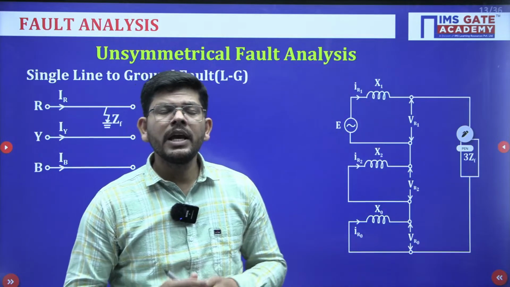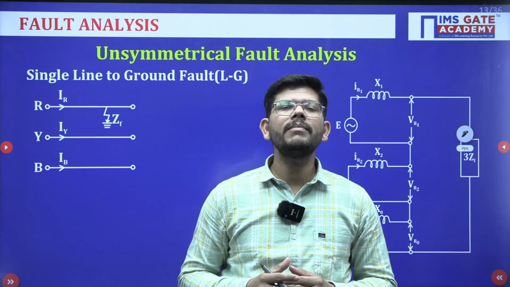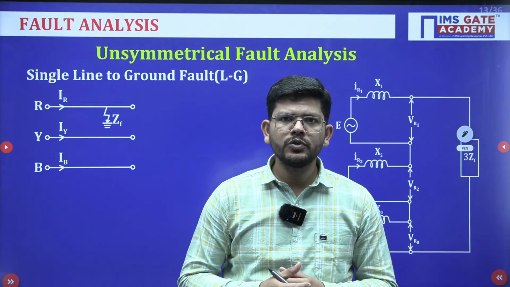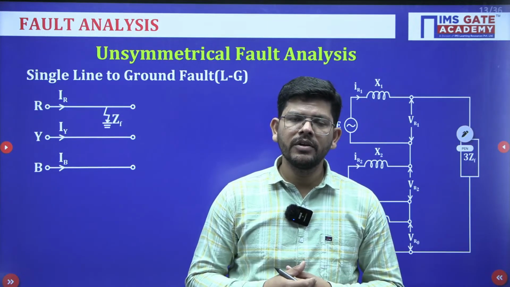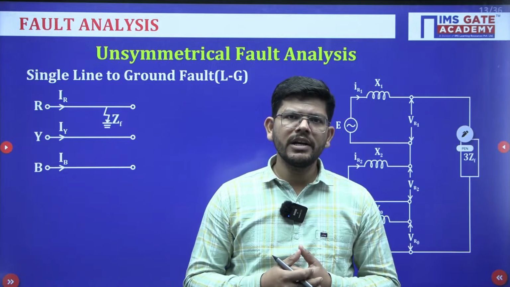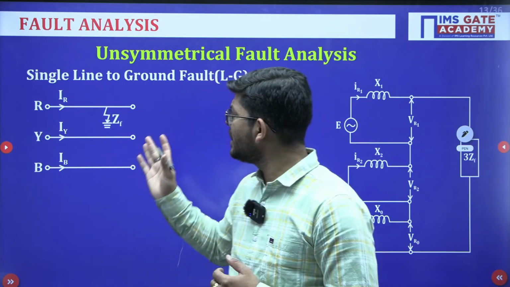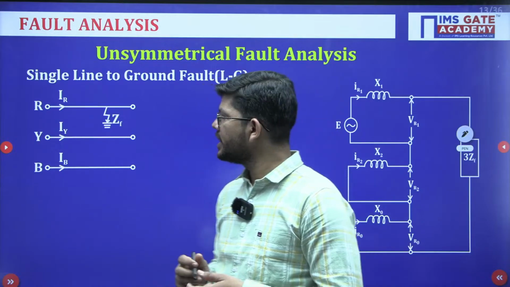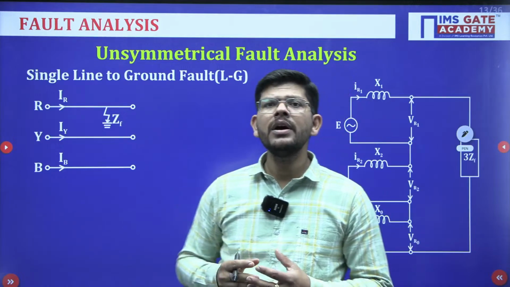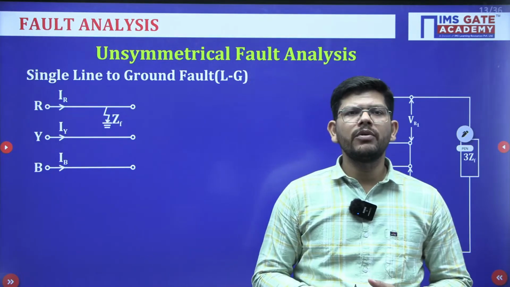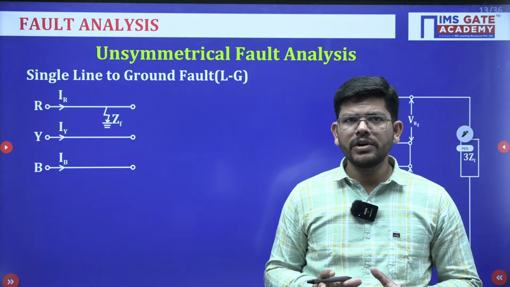Unsymmetrical means, if the fault occurs, the system will not be a balanced system, it will become an unbalanced system. So, there will be positive, negative and zero sequence components existing, okay. Now, when it comes to unsymmetrical faults, we can divide these faults into several categories. First among them is single line to ground fault. There were 3 phases and only one phase somehow comes into contact with ground, or suppose one wire is only getting a fault, okay.